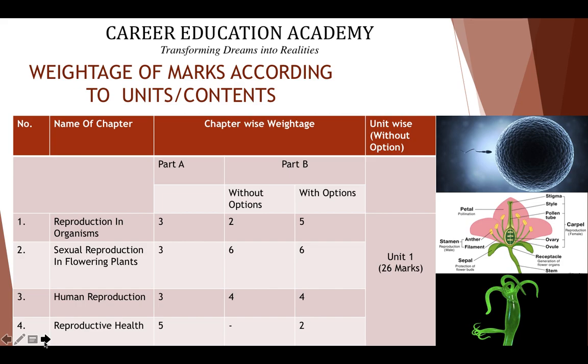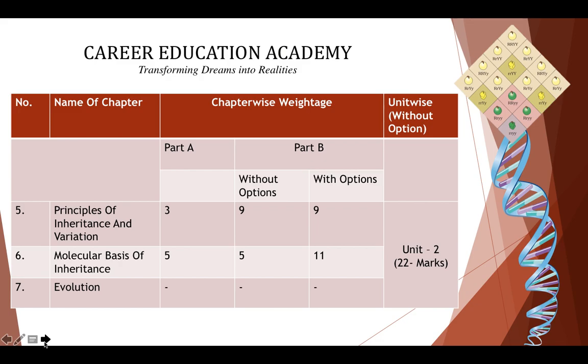There will be an internal option, but for MCQs you won't have any option, so you are supposed to prepare that. The reproduction unit is very important because now it has got the highest weightage. These are the 4 chapters that you are supposed to prepare perfectly, because it is 26 marks weightage without option, so you can score 26 on 26 directly from the first unit only when you prepare it. From one unit only we will get 26 marks if you prepare it well, and these chapters are very easy.